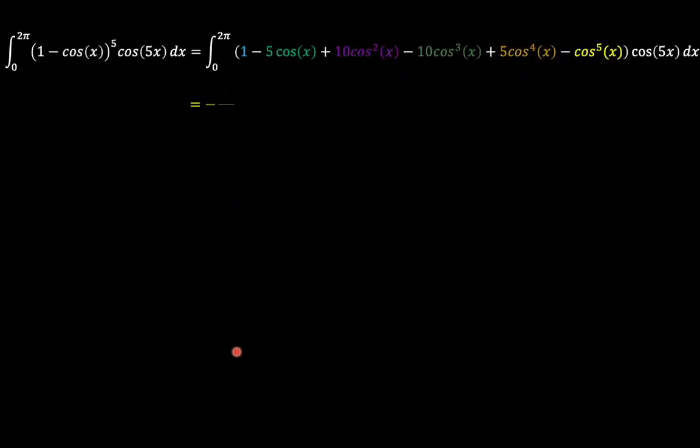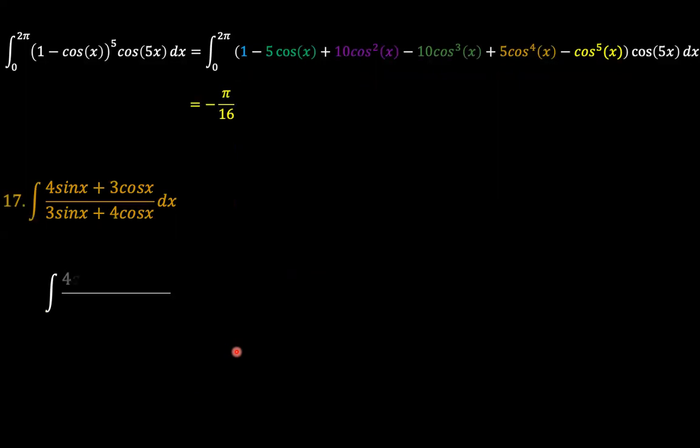Our last problem today is going to be number 17, which is 4 sine x plus 3 cosine x over 3 sine x plus 4 cosine x. So this is an intricate problem. With this kind of problems, the surefire way of handling this is by substituting t equals to x over 2.